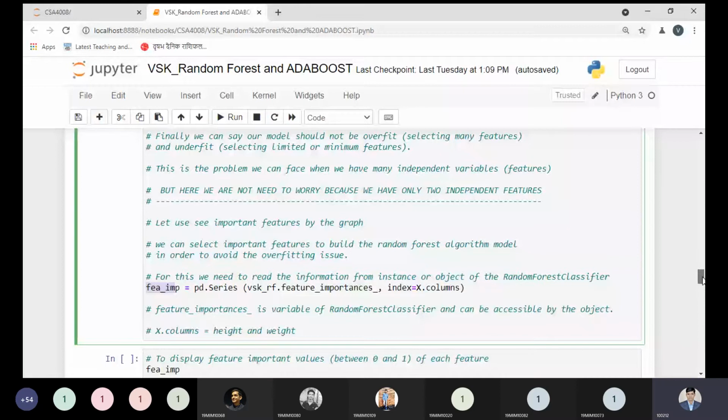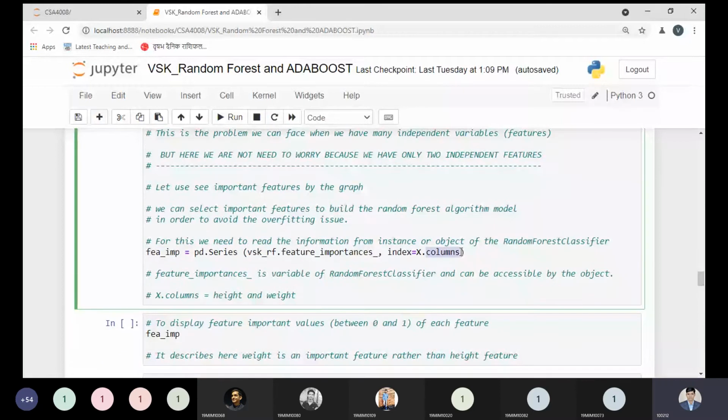And if you want to select features, then you are required to pass only those feature names which you want to use. Suppose out of the 20 I want to choose only 10, so I need to pass only the names of the 10 important features, based on which I can build my model. But here we have only two, so we do not need to worry about that part.